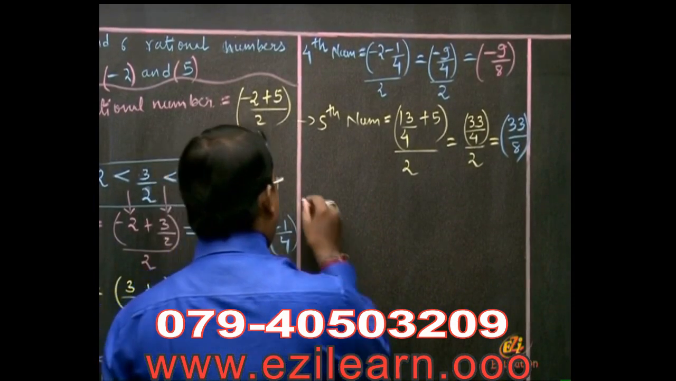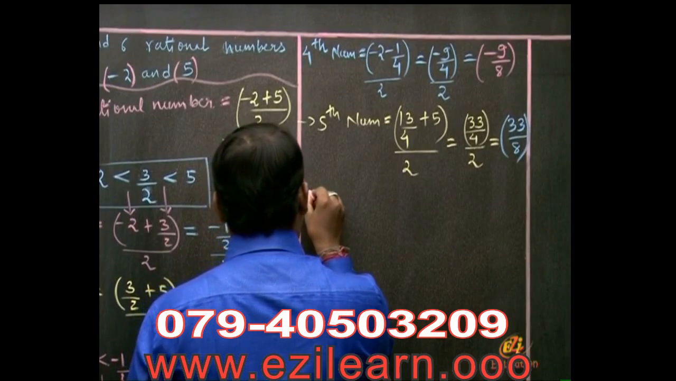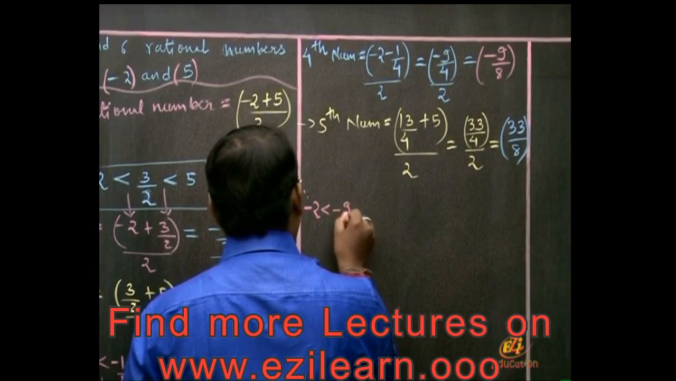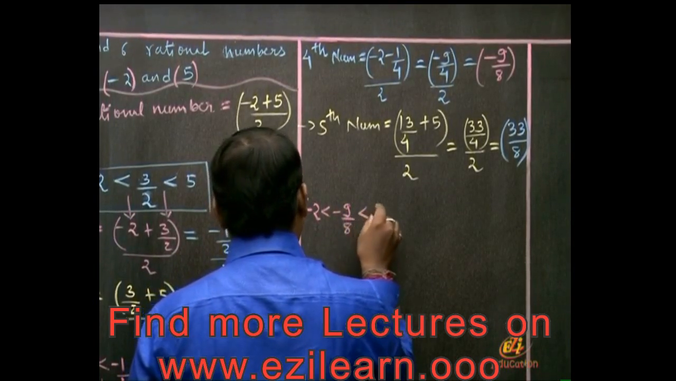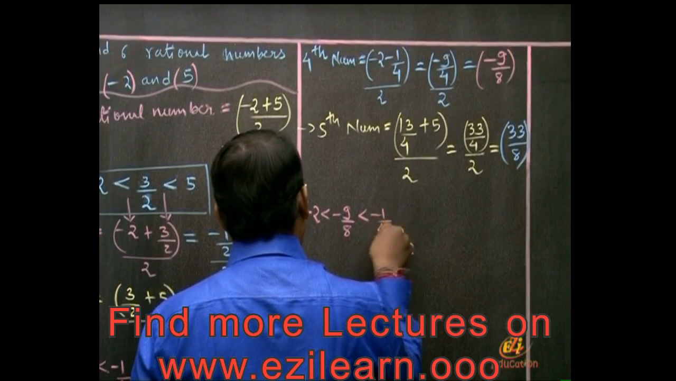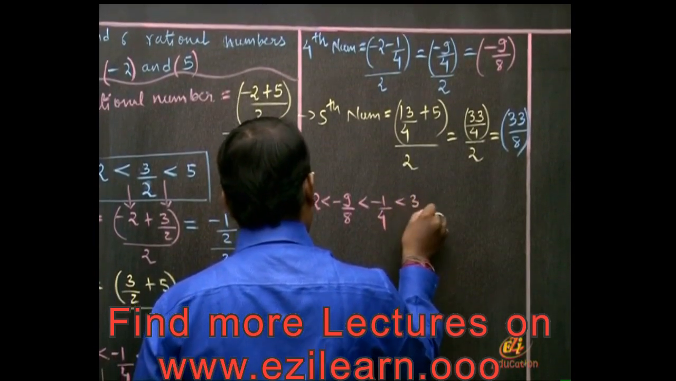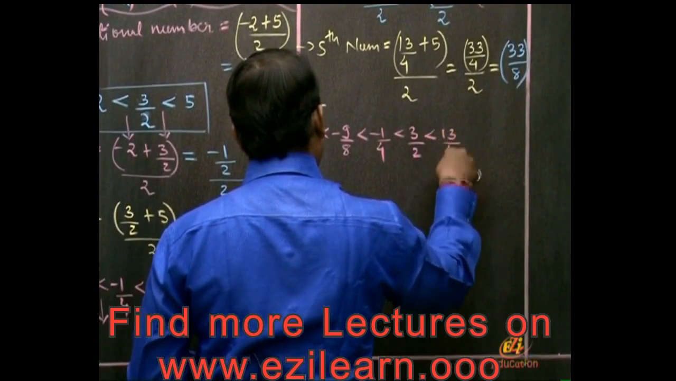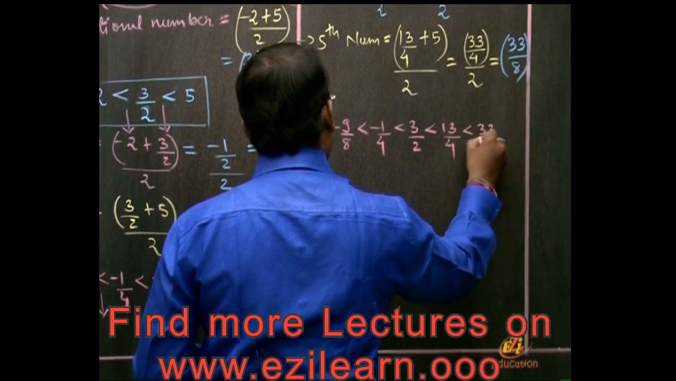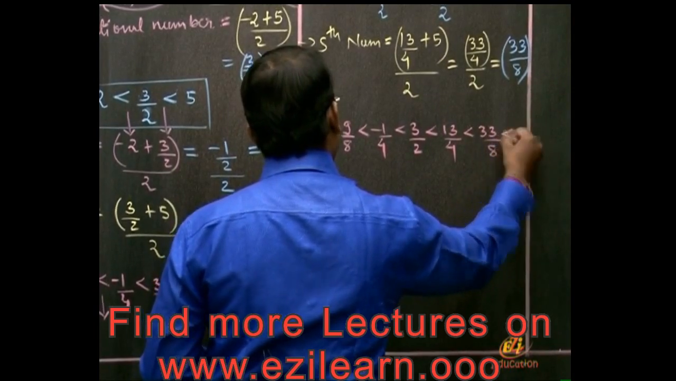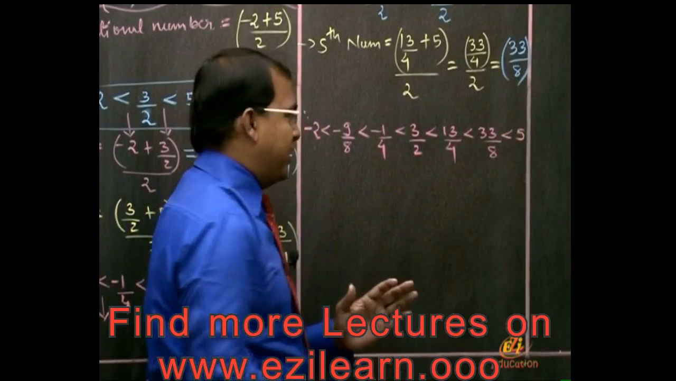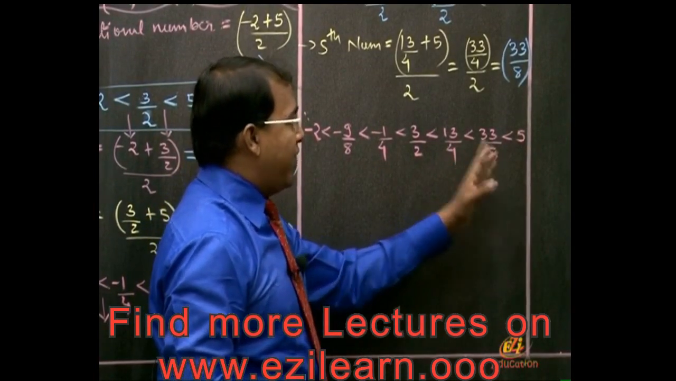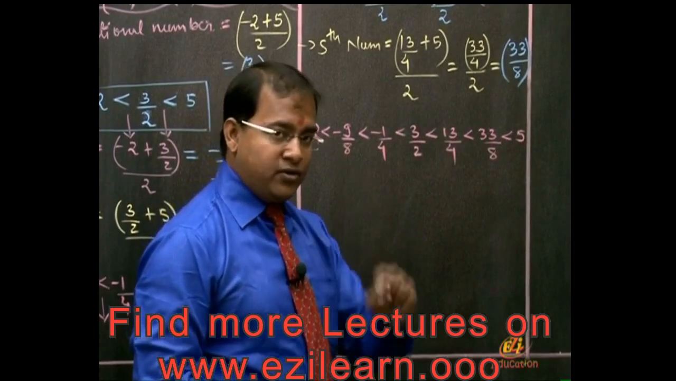So let us write the answer first. So the answer will be -2 less than -9/8 less than -1/4 less than 3/2 less than 13/4 less than 33/8 less than 5. So this is the answer, but not the final one, because between -2 and 5 we have obtained 1, 2, 3, 4, 5 rational numbers. Still one rational number is remaining.